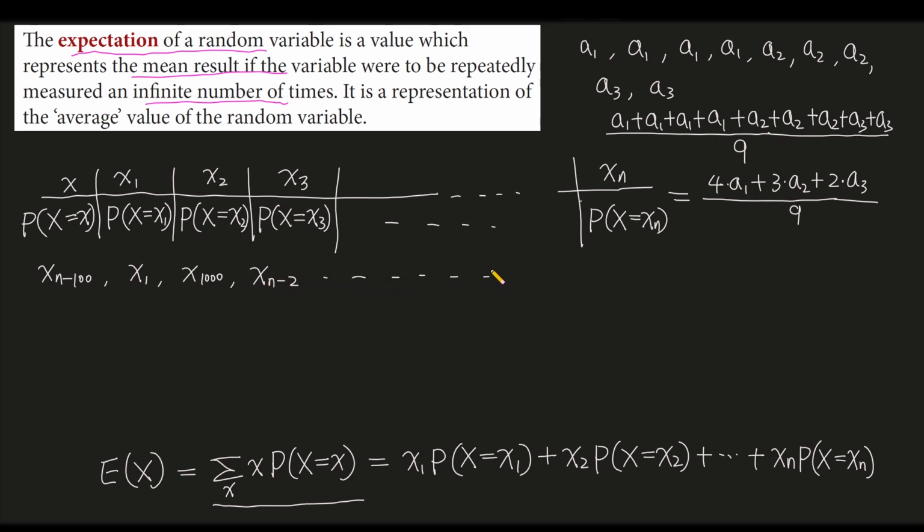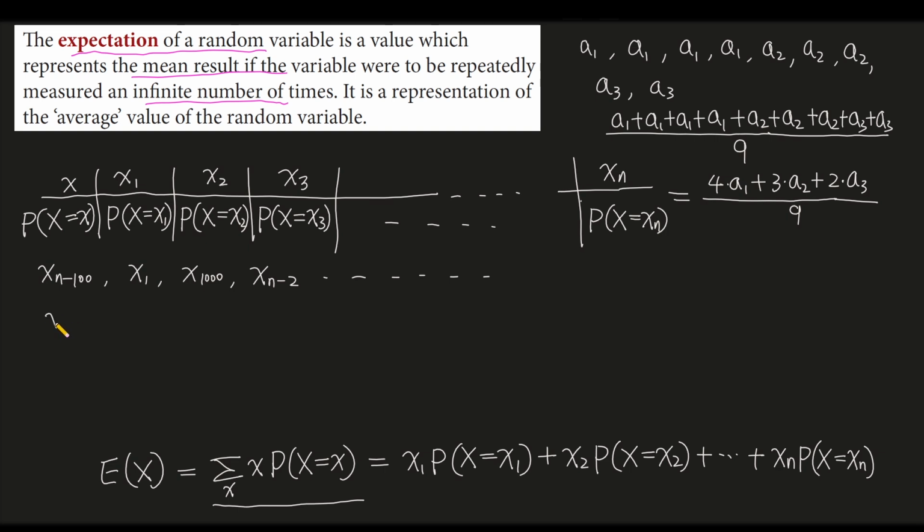We add the results together and divide by the count of them. We will get the expectation of this random variable.